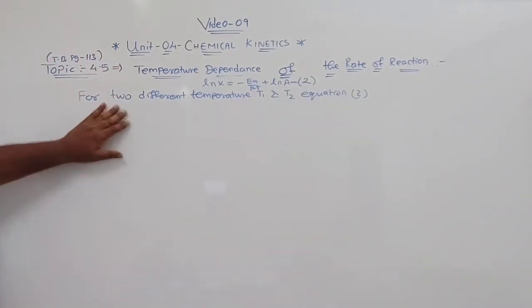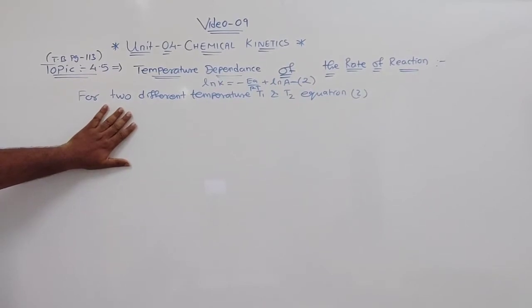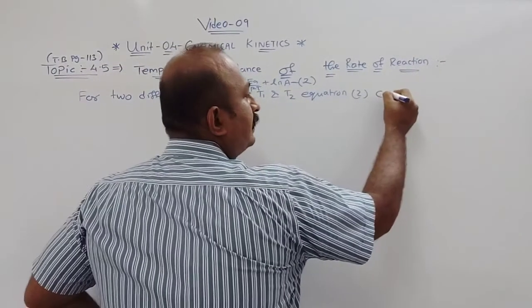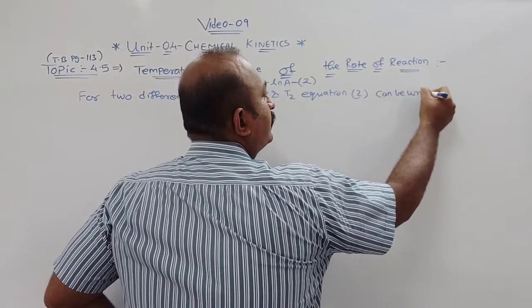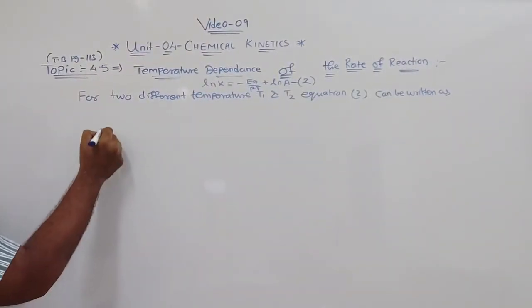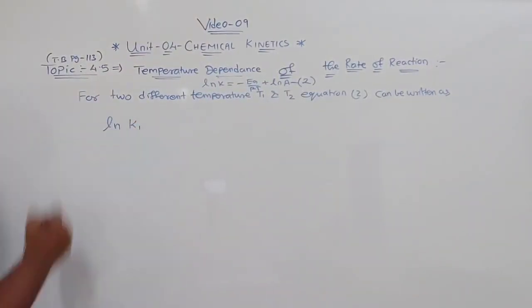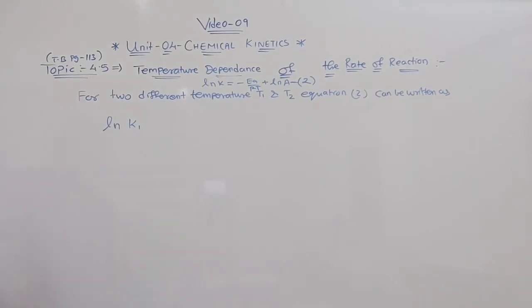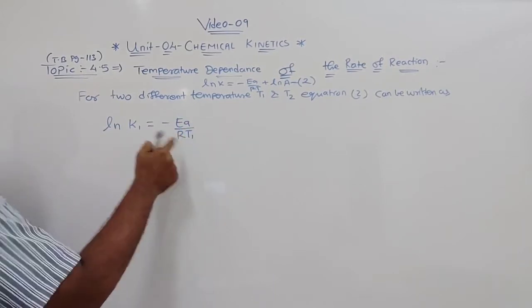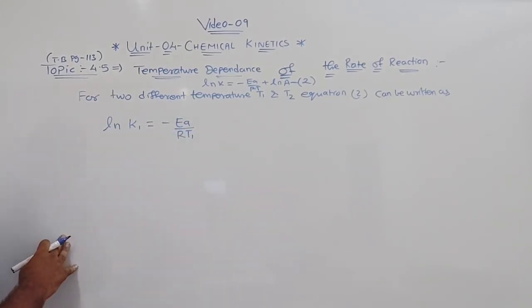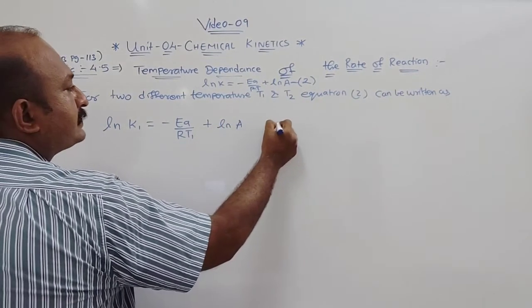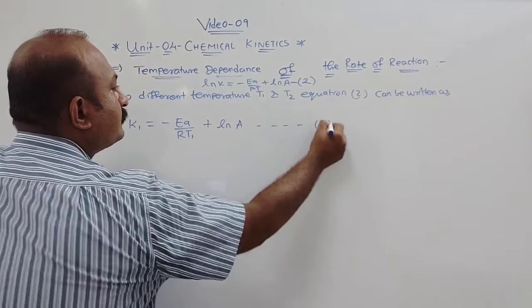So from equation 2, for two different temperatures T1 and T2, equation 2 can be written as ln k1, the initial part, is equal to minus Ea by R T1 plus ln A. This can be given as 3.